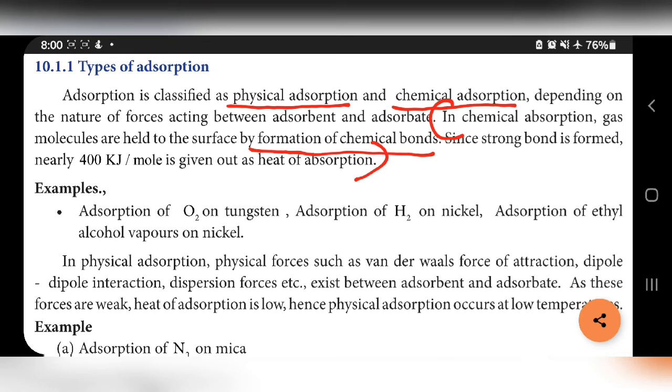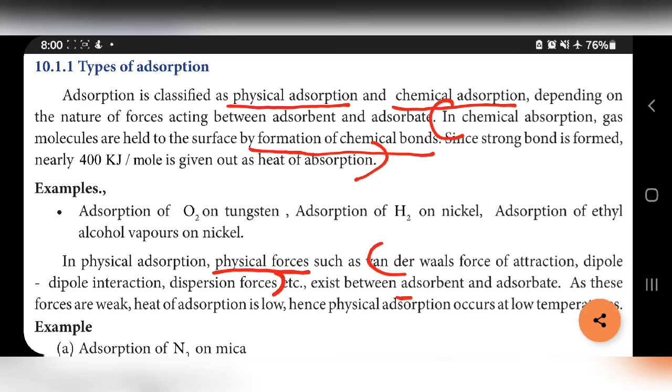Examples: adsorption of oxygen on tungsten, adsorption of hydrogen on nickel, adsorption of ethyl alcohol vapors on nickel. These are the examples for chemical adsorption. Next one, physical adsorption. In physical adsorption, between adsorbate and adsorbent, some physical forces are there like van der Waals forces, dipole-dipole interactions or dispersion forces.